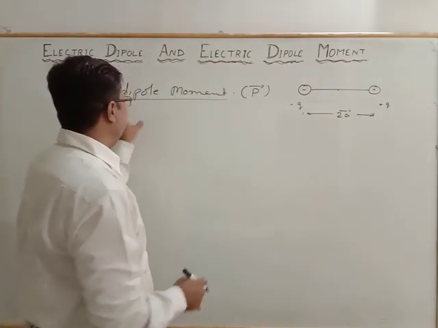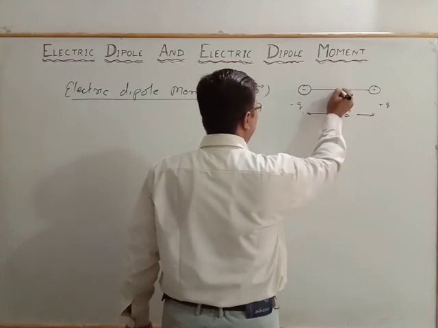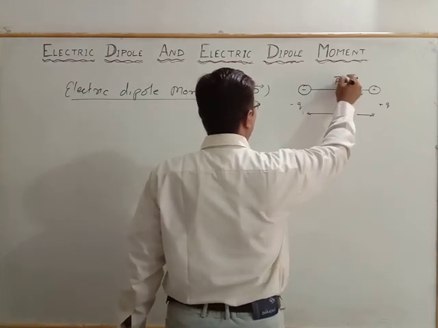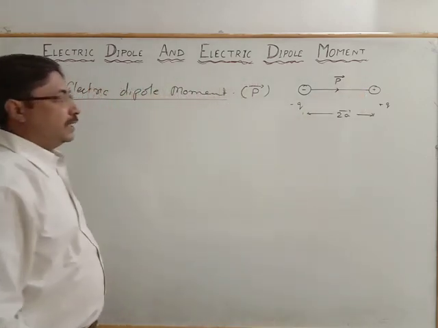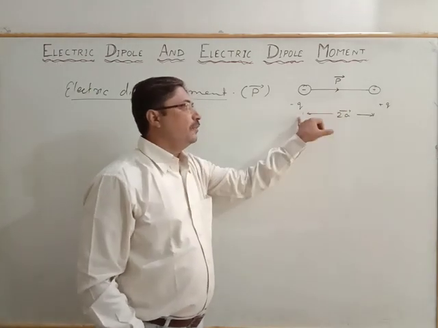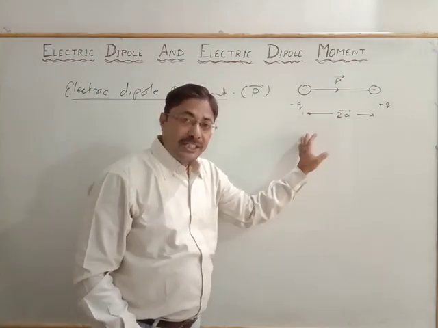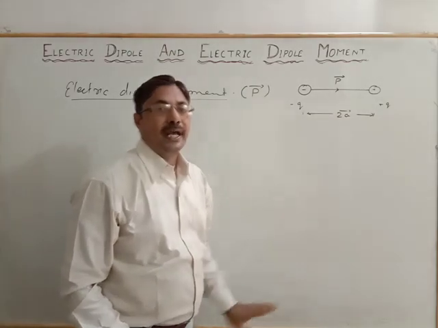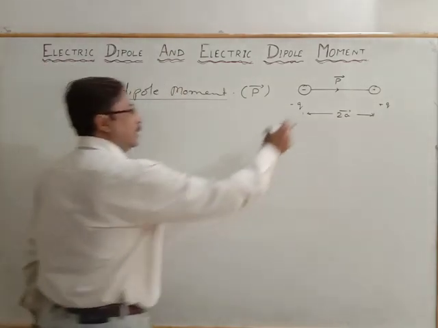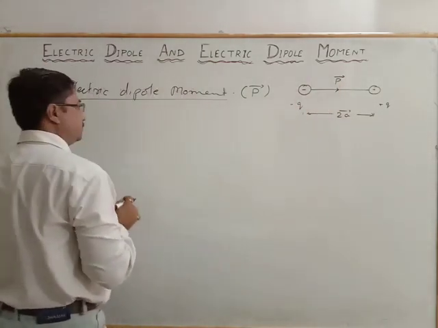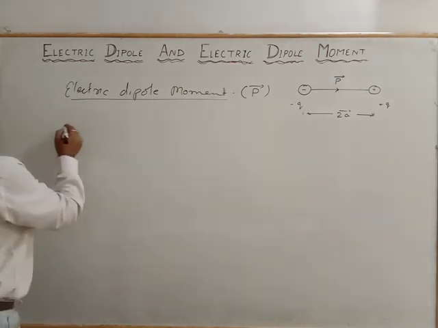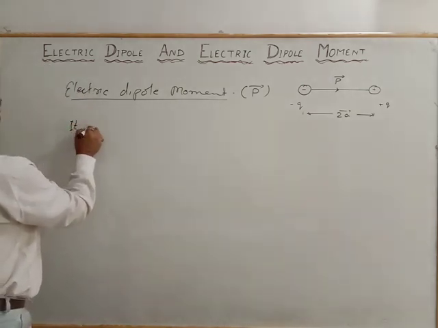Now the electric dipole moment is the p vector. It is the product of either of the charge by the magnitude and the length of the dipole.